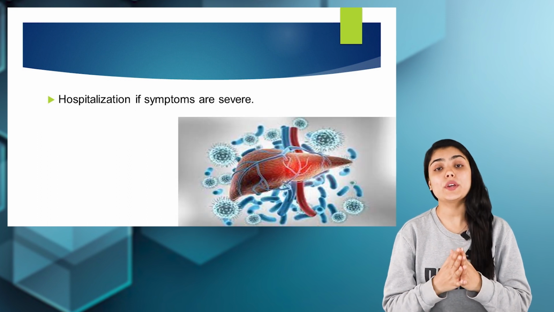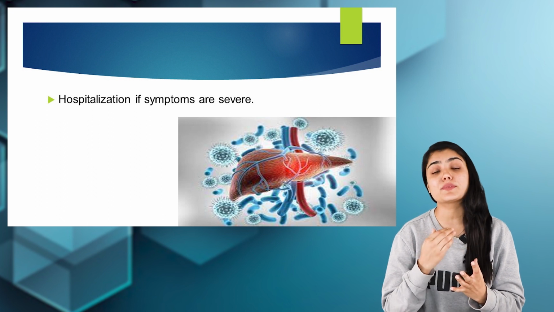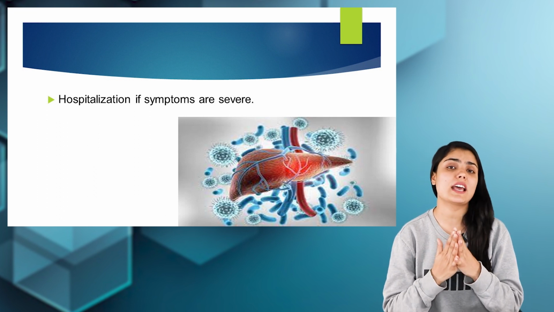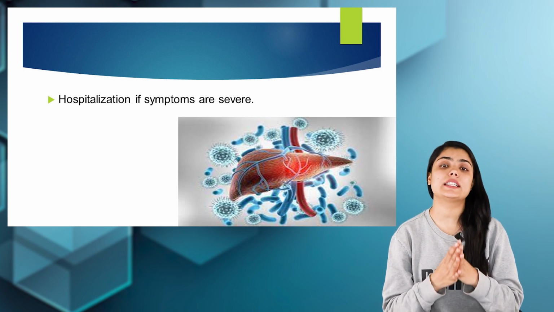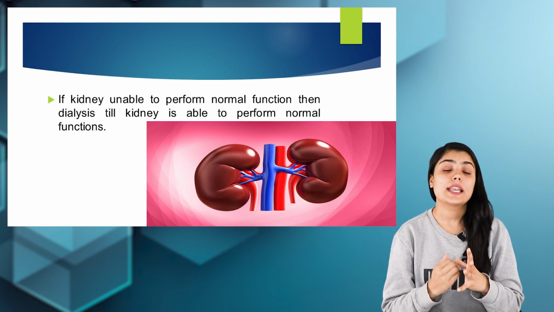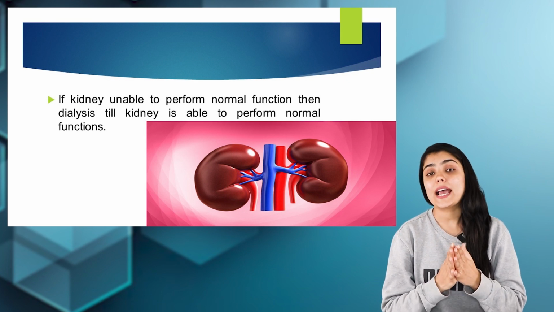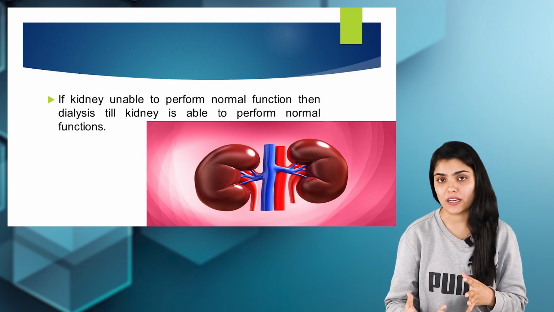The second thing to do in case of food poisoning or foodborne illness is to hospitalize the patient if the symptoms are very severe. If the patient is having severe pain, vomiting, and the signs of dehydration are very evident, then the patient has to be hospitalized. If the kidney of the person is unable to perform normal functioning, dialysis has to be done until the kidney goes to normal functioning.